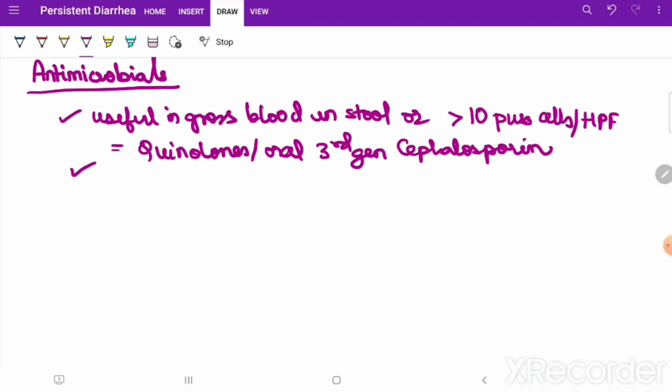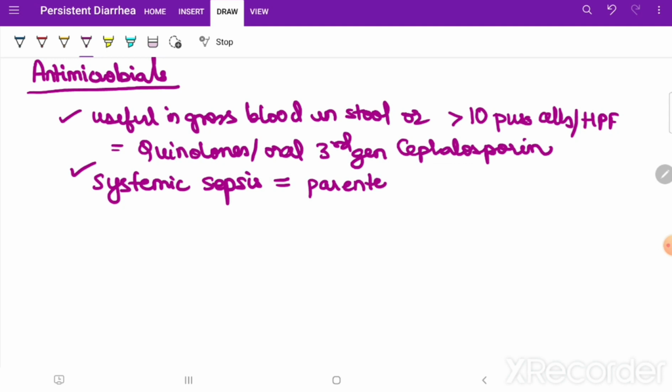Okay, second one is systemic sepsis. There are signs or symptoms of systemic sepsis and evidence, like let's say the blood culture has come positive, or the CRP is very high, procalcitonin is very high, the child is sick, in septic shock, needing inotropes. Okay, all these things, whatever systemic sepsis, you have to give parenteral antibiotics.